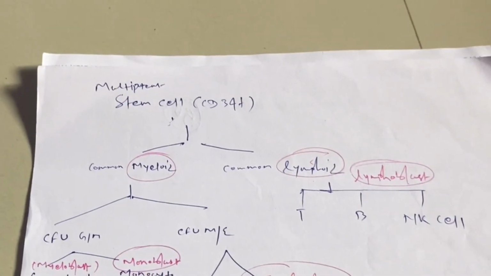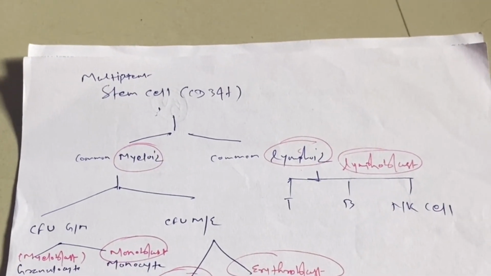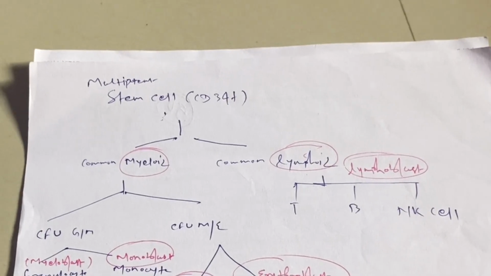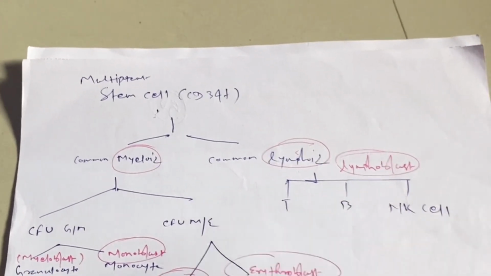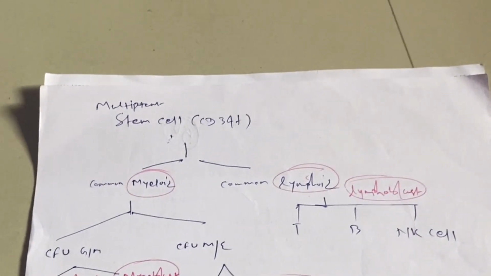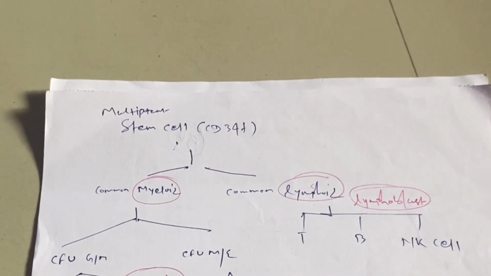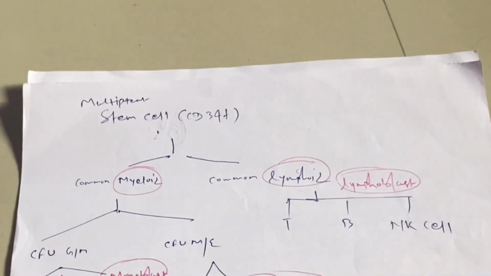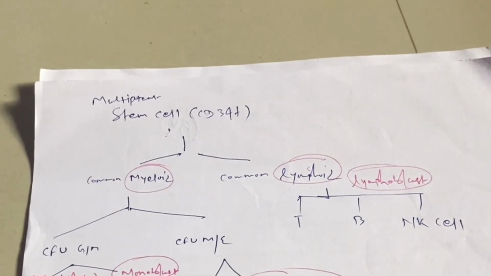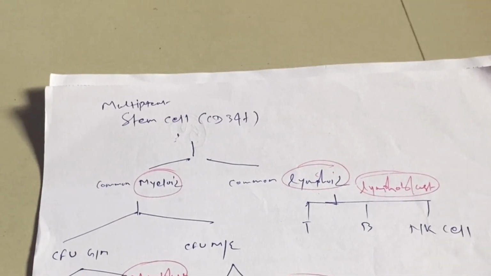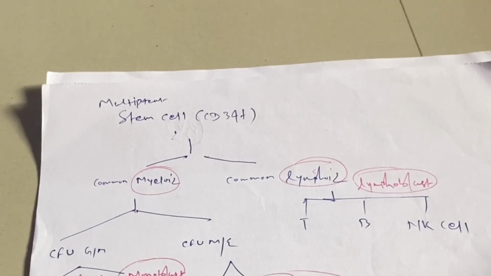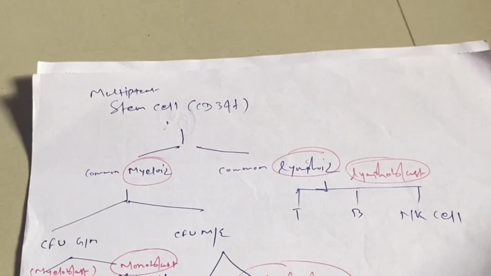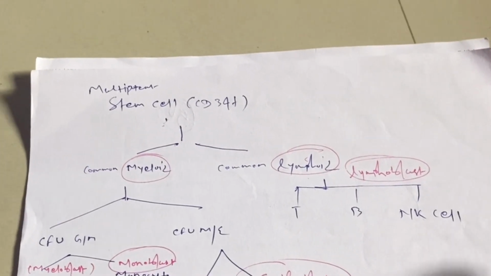That means it doesn't differentiate properly, so it has no proper maturity. Acute means it happens in a very short time period, and chronic means it takes a longer time.